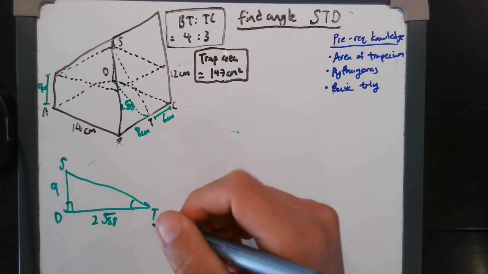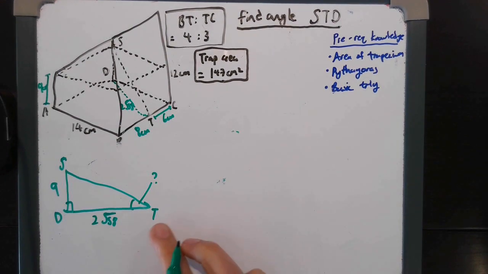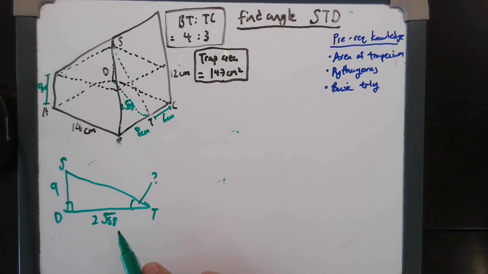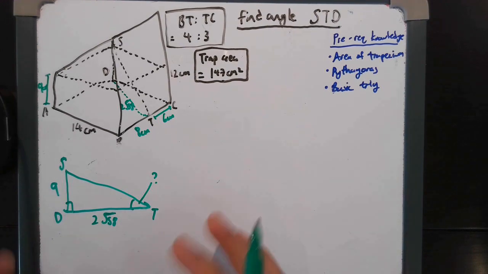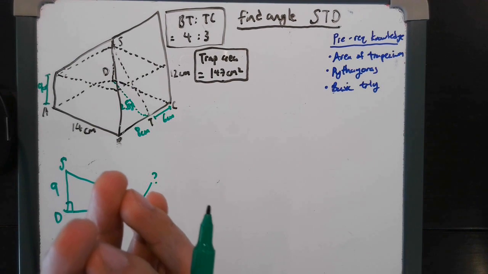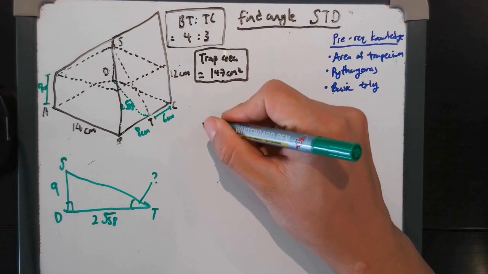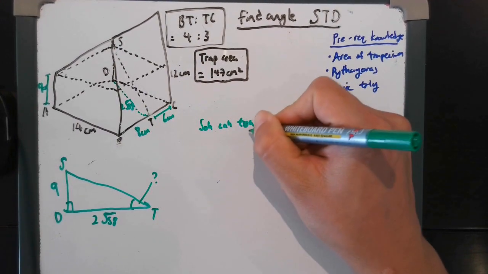Now, the question is to find this angle. Okay, so now this is a right angle triangle. From the perspective of this angle, we have the opposite, and we have the adjacent. Okay, so that's all that we need. As you can see, broken down into little steps, this is a pretty simple question, but all aggregated together it might get a bit tricky. So we know our basic SOHCAHTOA. Sorry, again, poor handwriting.